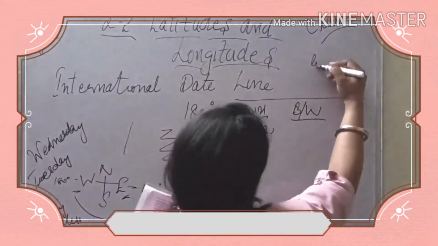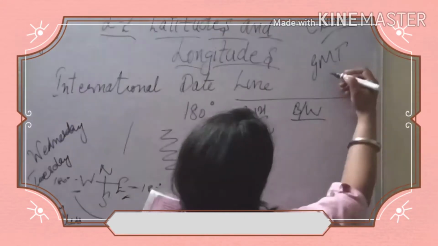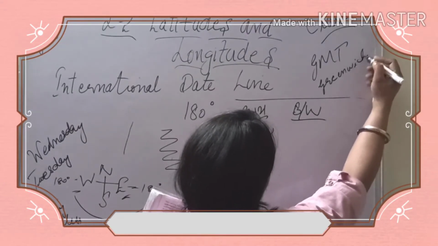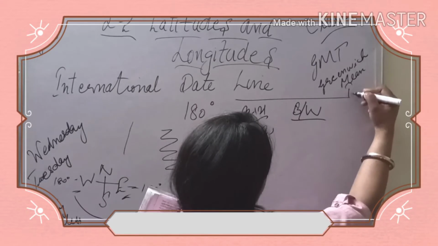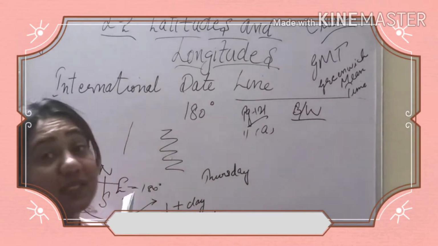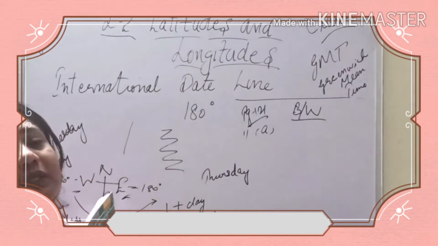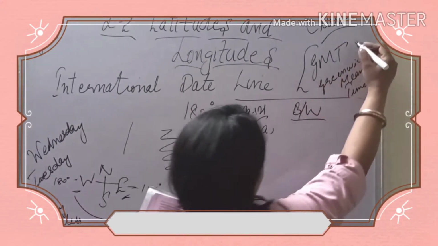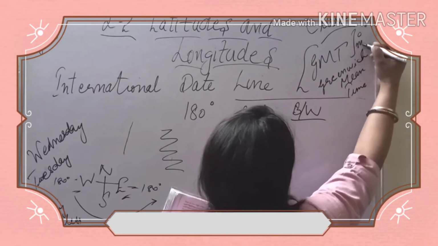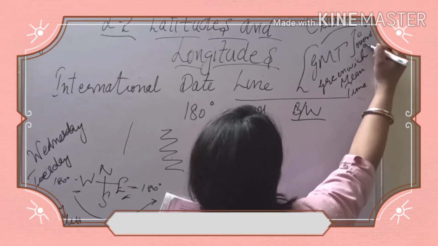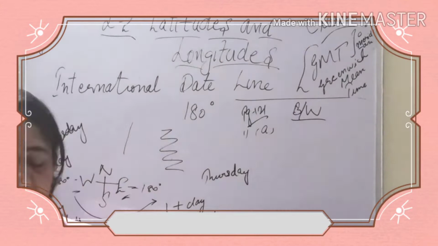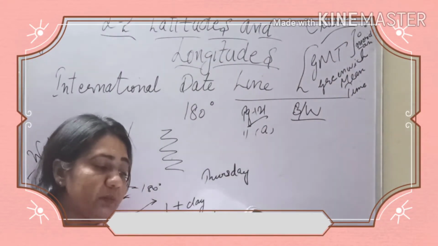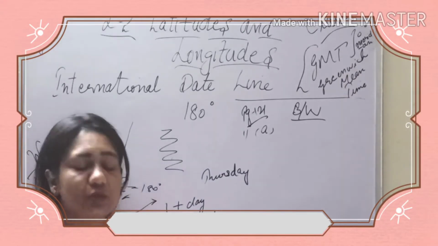If you remember, we have discussed GMT, which means Greenwich Mean Time, and Greenwich is a place in UK, just a few kilometers away from London. I have told you if you remember, and it is always 0 degree meridian, just prime meridian you can say. So this is always 0 degree meridian. Okay. The meridian passing through Greenwich is known as 0 degree meridian.